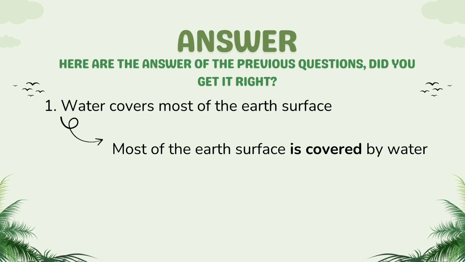Let's check it out. Okay, so for number 1, water covers most of the Earth's surface. It is active voice, right? And it changed into most of the Earth's surface is covered by water. At first, the subject of the sentence is water because the water is covering or doing something. While in the answer, the subject is most of the Earth's surface because it is done by something.